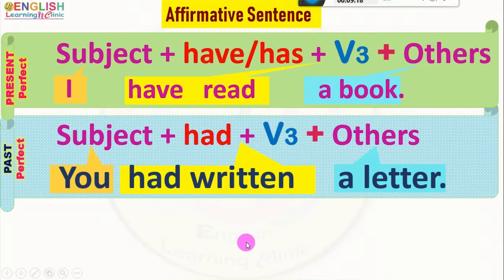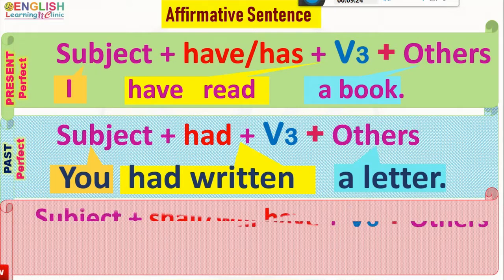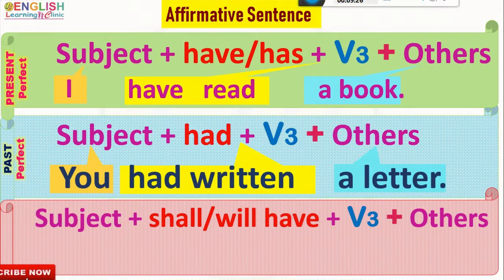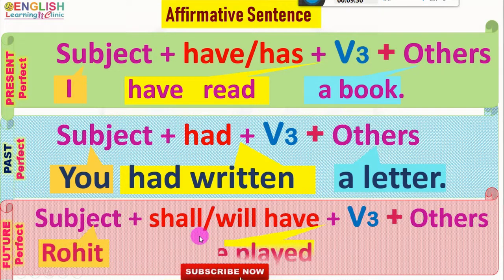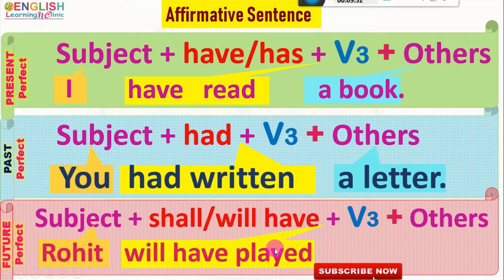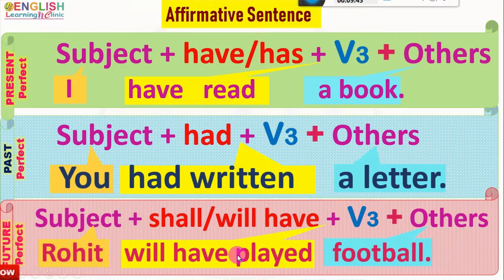In future perfect tense, the structure of the assertive affirmative sentence is that, and the constructed sentence is: subject Rohit, verb will have played, that is the future form of the verb have, which indicates the time and the status of the action, and the object football. Rohit will have played football.